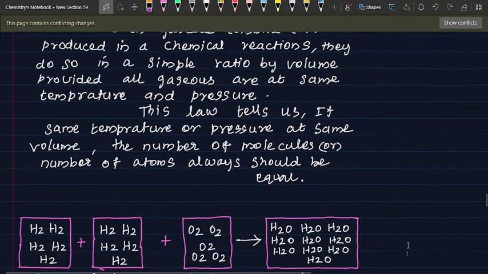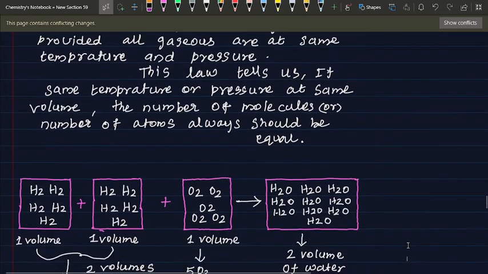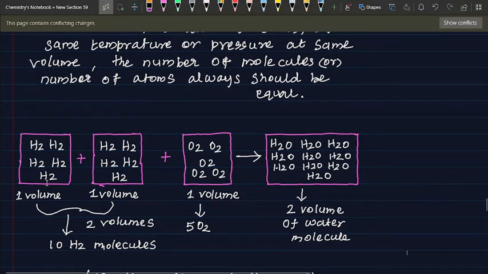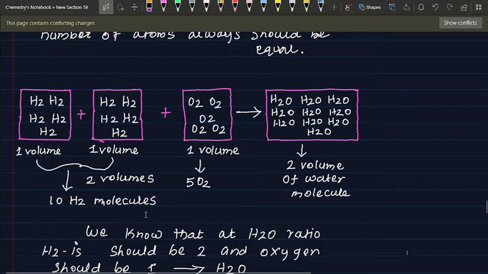For example, here 5 H2 molecules, here also 5 H2 molecules. This is one volume, this is one volume. So both are two volumes, totally 10 H2 molecules. Here 5 O2 molecules, one volume.